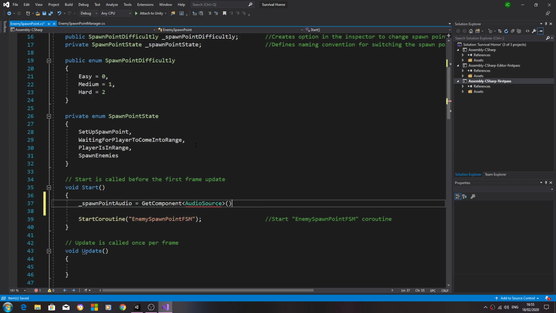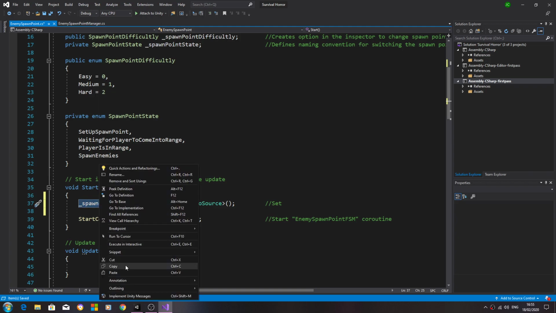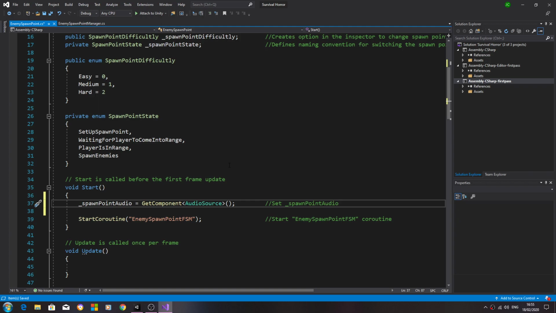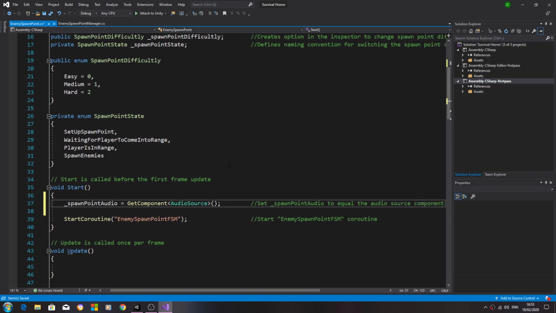End of the line, we open and close brackets again, close the line off, and into the comments, so set underscore spawn point audio to equal the audio source component.